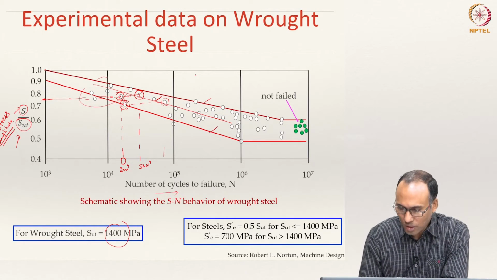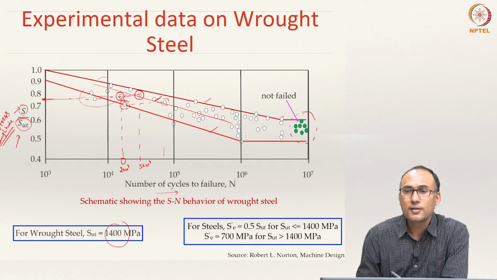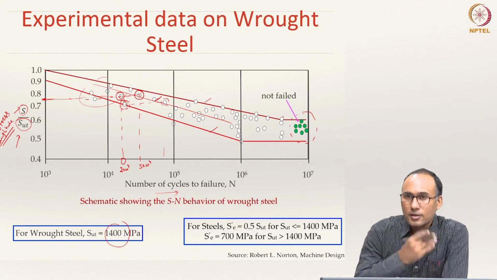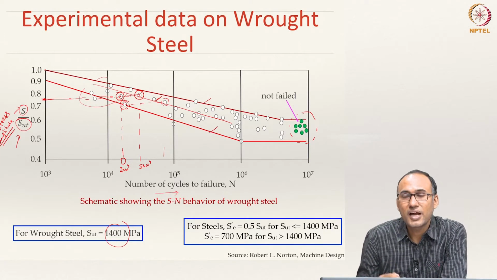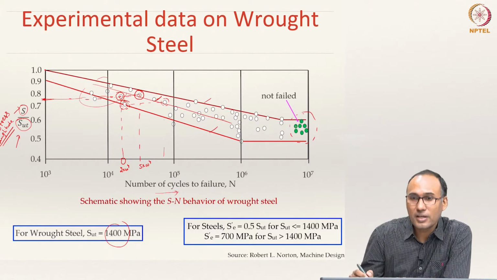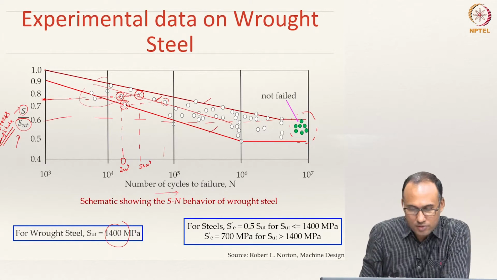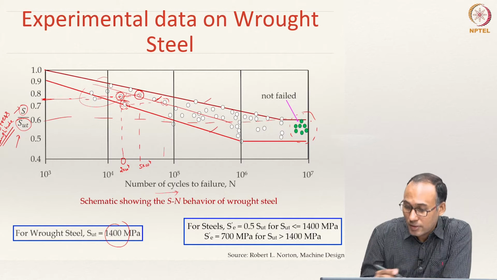Okay. However, you can see that here I have shown some green circles, these samples never failed. For this wrought steel, they never failed beyond 10 power 6 cycles, and that is precisely what we called endurance limit. The material will not fail below a certain stress amplitude, and that is what we call the endurance limit of the material.